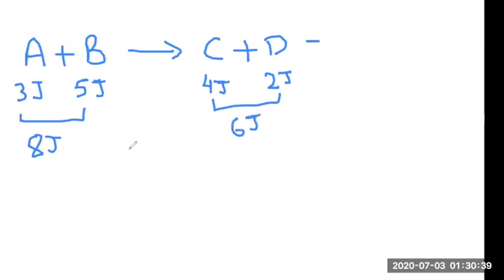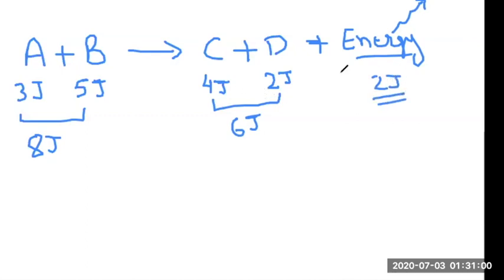So what happened to the rest of the 2 joules? The rest of the 2 joules has to be in the form of energy, and this energy is dissipated in the form of heat from the reaction. So this is an example of an exothermic reaction. Remember, in an exothermic reaction, this is your reactant side, and C plus D is your product that you got after mixing A and B.